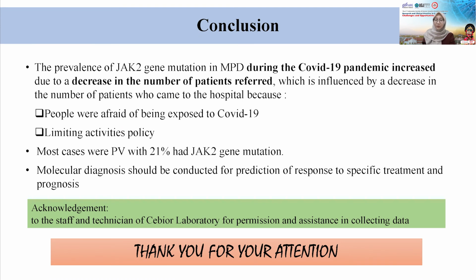This indicated that more severe patients take more priority to come to the hospital for medical consultation. And finally, we can go to the conclusion. The prevalence of JAK2 gene mutation in MPD during the COVID-19 pandemic increased due to a decrease in the number of patients referred, which is influenced by a decrease in the number of patients who came to the hospital because people were afraid of being exposed to COVID-19 and because of limiting activities policy. And in this case, most cases were polycythemia vera with 21% having JAK2 mutation. And we can conclude that molecular diagnosis should be conducted for prediction of response to specific treatment and prognosis.